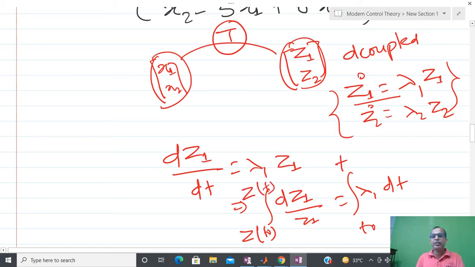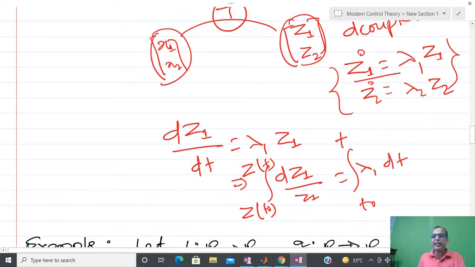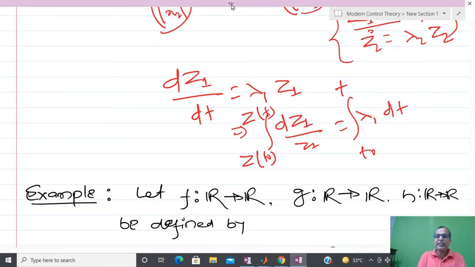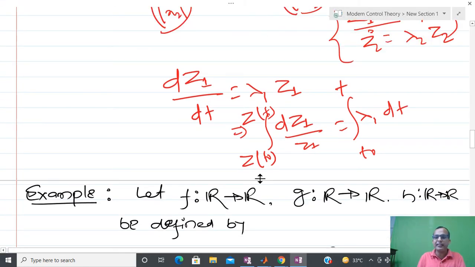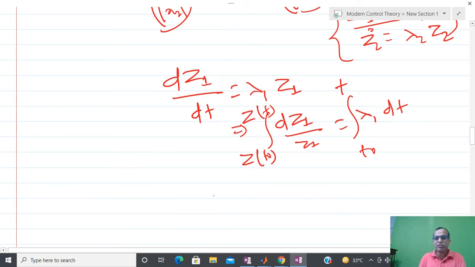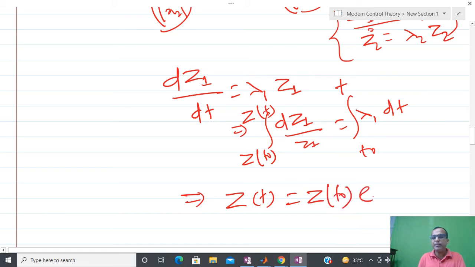Now if you solve this, you are able to see that the response can be given like this. I am just going to write the final solution, please check it: z(t) equal to z(t0) e power lambda 1 (t minus t0). Actually dz1 by z1 means ln z1, and if you substitute the limits, then z1 and z2 come into the picture, and if you take the ln to the other side, then this kind of solution comes into the picture.